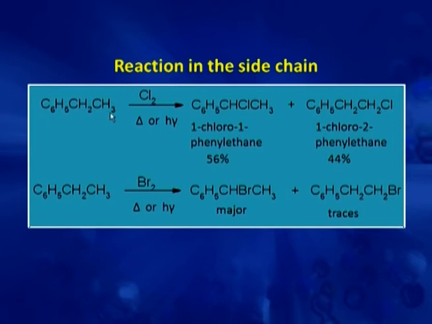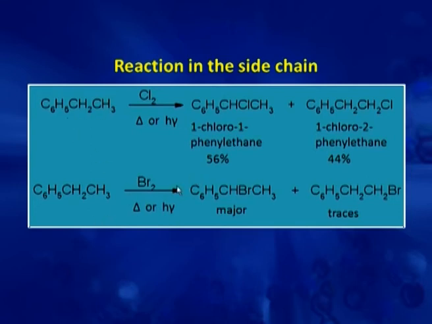And here the probability, because here are 3 hydrogens and here 2 hydrogens. So, the probability for this product is 3 times and this product is 2 times, but we get more percentage of this product as compared to the product obtained by replacement of hydrogen from the methyl group.